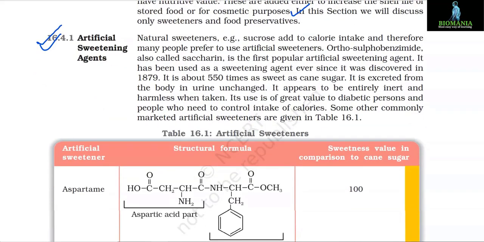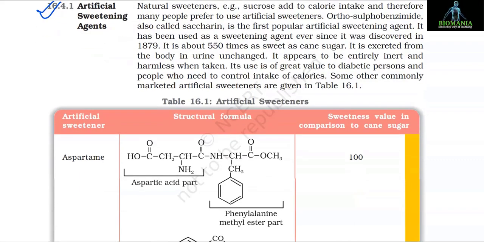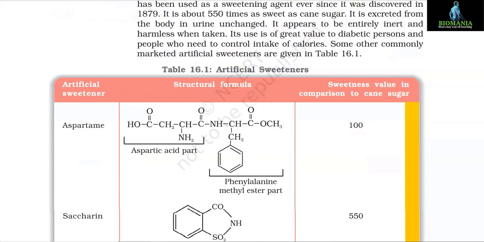16.4.1 Artificial sweetening agents. Natural sweeteners, for example sucrose, add to calorie intake and therefore many people prefer to use artificial sweeteners. Orthosulfobenzimide, also called saccharin, is the first popular artificial sweetening agent. It has been used as a sweetening agent ever since it was discovered in 1879. It is about 550 times as sweet as cane sugar. It is excreted from the body in urine unchanged. It appears to be entirely inert and harmless when taken. Its use is of great value to diabetic persons and people who need to control intake of calories.